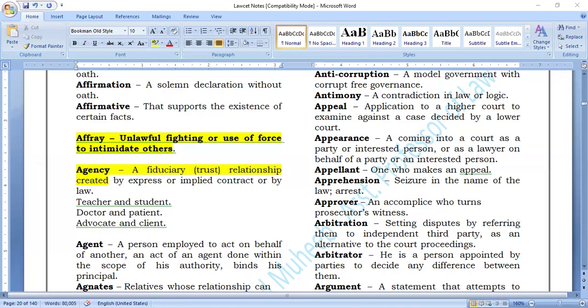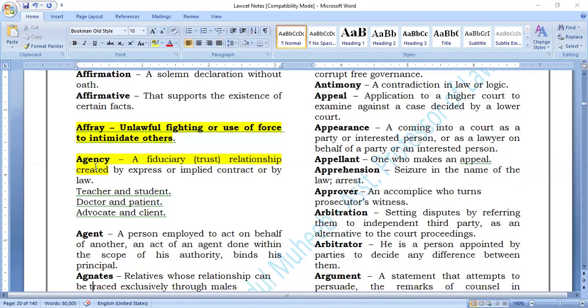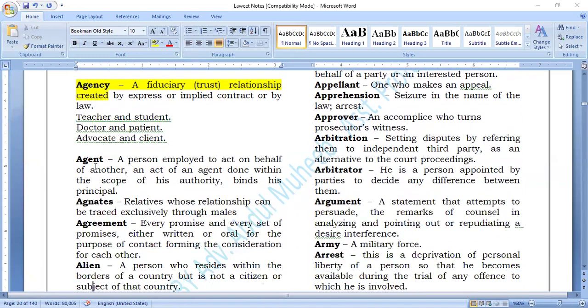You don't expect your advocate or your doctor or your teacher to share your personal things with others. It is called fiduciary, a trust relationship in which trust is involved. It is called agency. Okay.